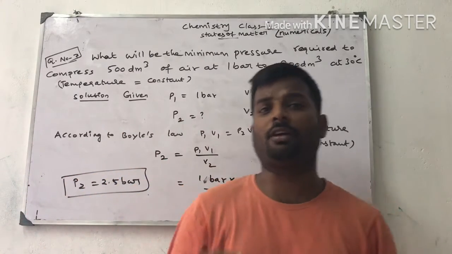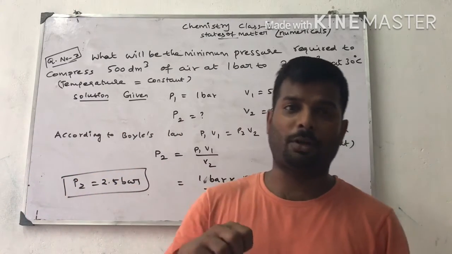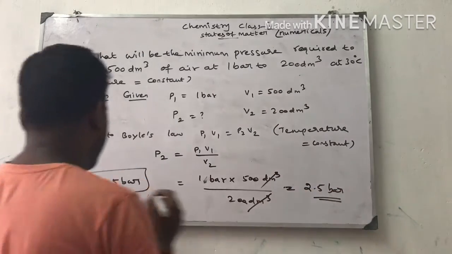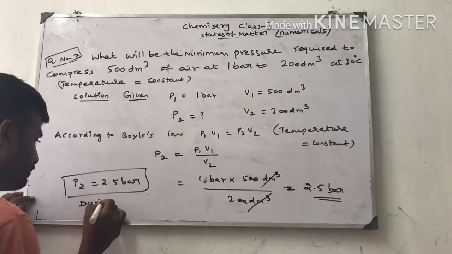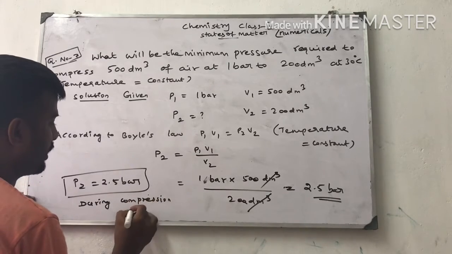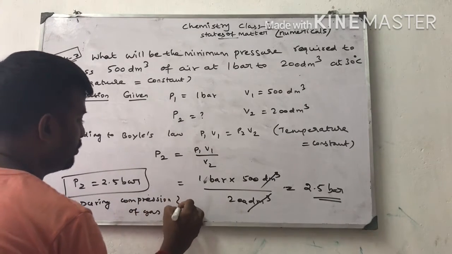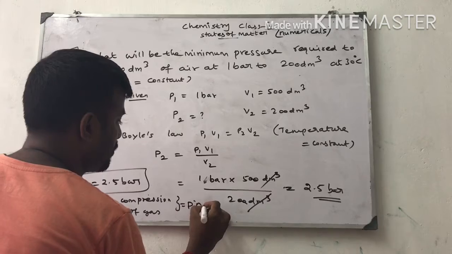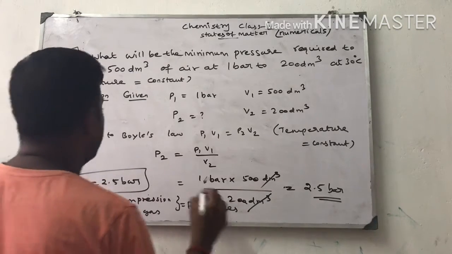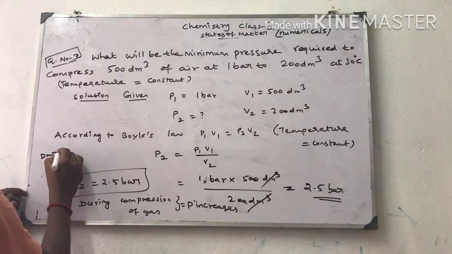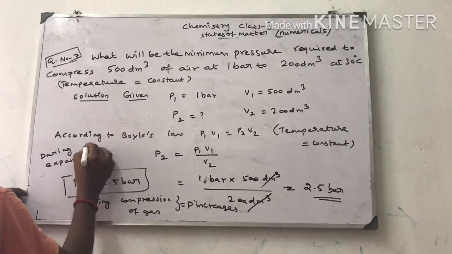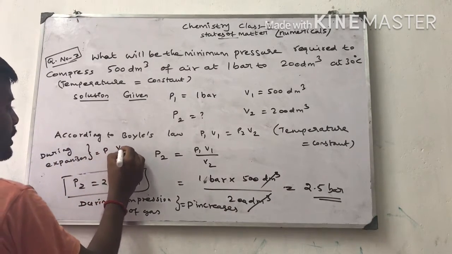From this result we find that when we are increasing the compression, the pressure inside the gas automatically increases. During compression of a gas, pressure increases. During expansion, pressure value decreases.